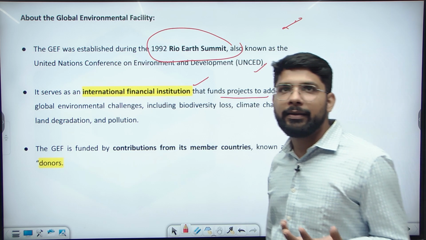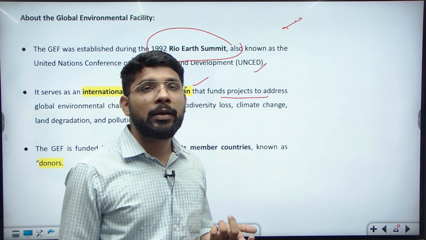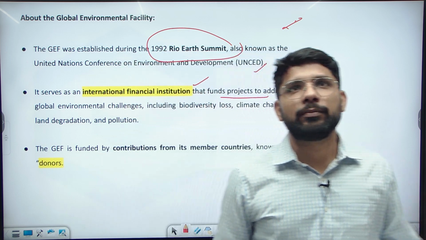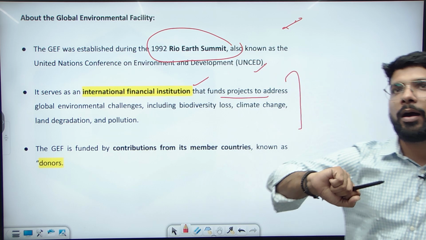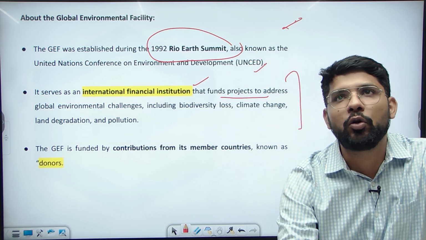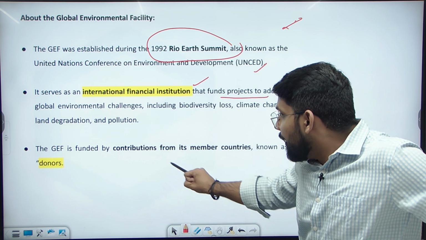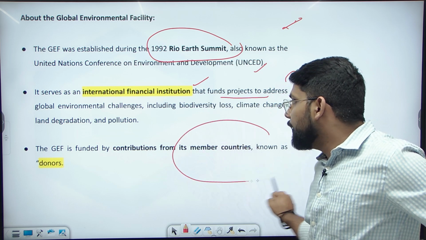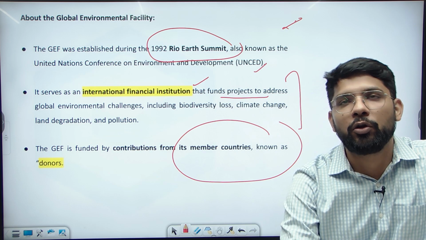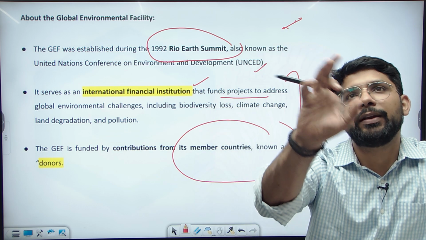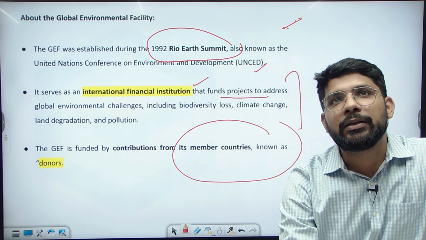Whatever the environmental impact, whether it is related to biodiversity, climate change, land degradation or pollution, all such projects are funded through the Global Environment Facility. GEF is funded by its member countries, known as donors. Those who are members of the GEF donate funds to the Global Environment Facility, and those funds are then used for biodiversity loss, climate change, land degradation and pollution.